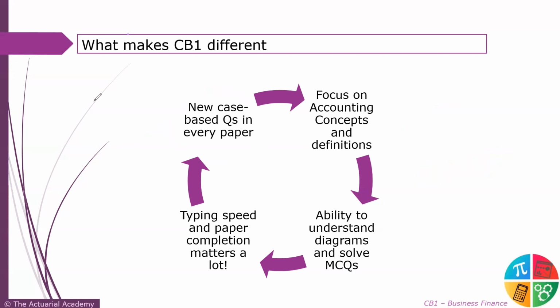Moving on, ability to understand diagrams means ability to understand your accounting statements, accounting balance sheets or tables, tabular data, basically, not diagrams, tabular data, and solve MCQs. So CB1 also has MCQs. Solving MCQs is a skill that you will require. It is not present in CSCM papers, but it's there here. And typing speed and paper completion, like every other paper, matters a lot in CB1.